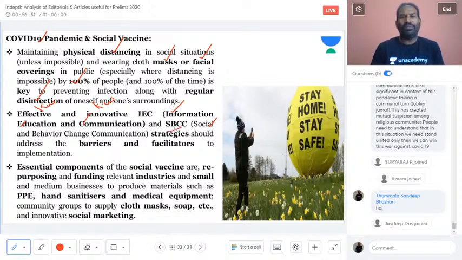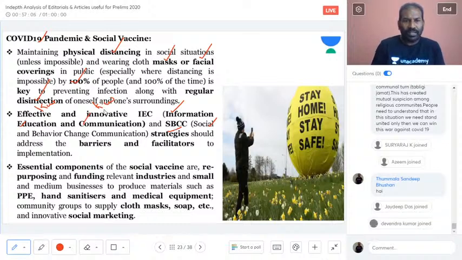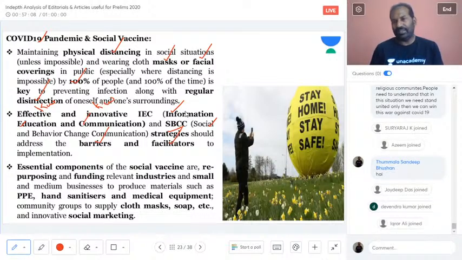Both are very important parts of the social vaccine. These two strategies can address the barriers and facilitators, and they can facilitate social change and cultural change. They can provide the information through educating the people.